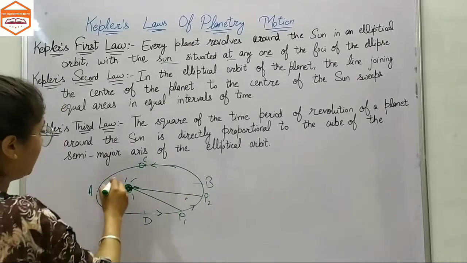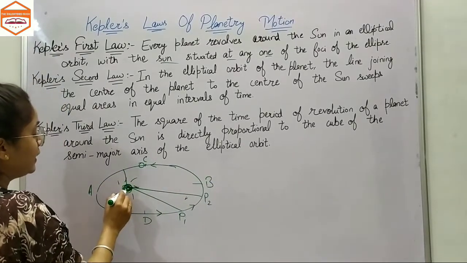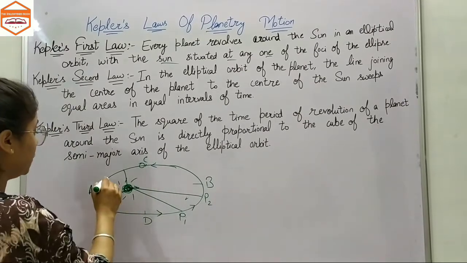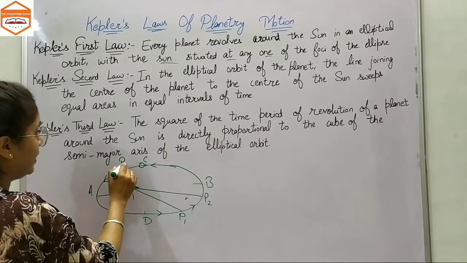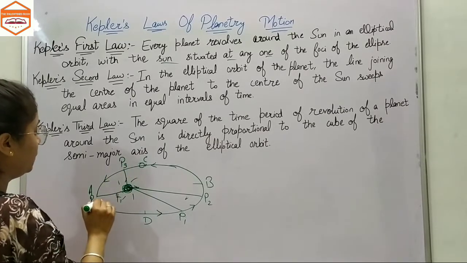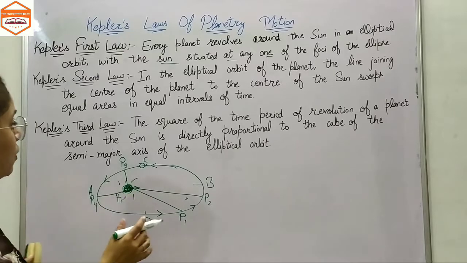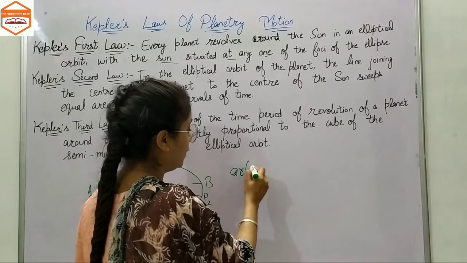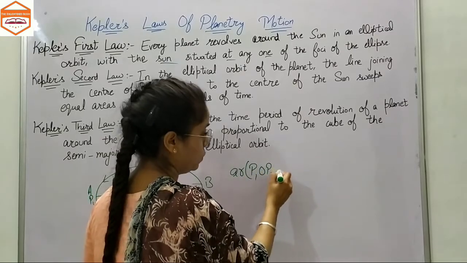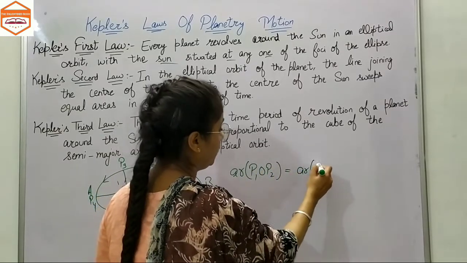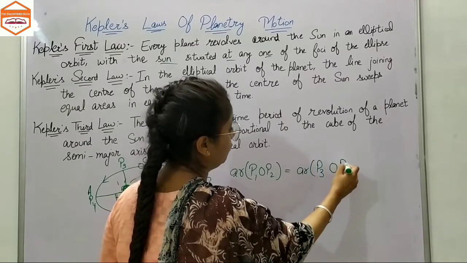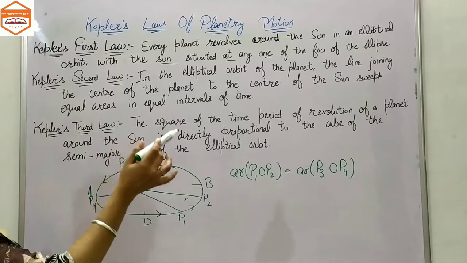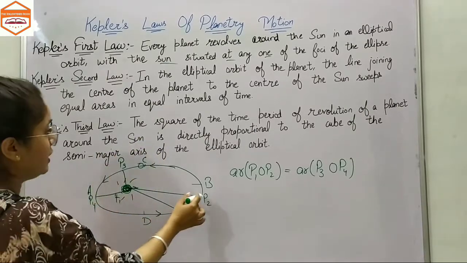Now let's come to this point. At this point, the planet is near the Sun, and here is the area P3, P4. According to this law, these two areas are equal. That means area P1 O P2 is equal to area P3 O P4. So what does it mean? The Sun sweeps equal areas in equal intervals of time.